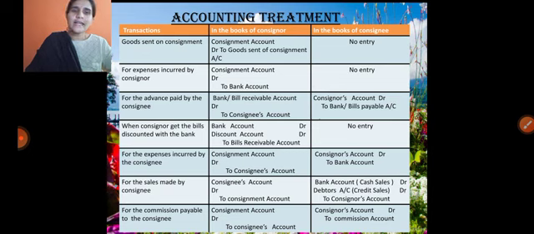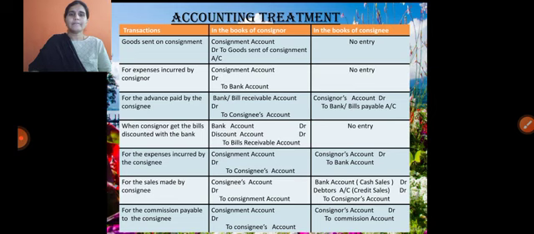Because when the consignee sells the goods, immediately he may get the cash or bank balance. If he sold the goods on cash basis, immediately he may get the cash, or if any credit sales is there, they need to write down the debtor's account, which we can call customers. After maybe 15 days or 30 days, he may recover from the customers. If he is getting the del credere commission, all the bad debts are the responsibility of the consignee, not the consignor, because he is getting the additional commission for recovering the bad debts if any credit sales take place.